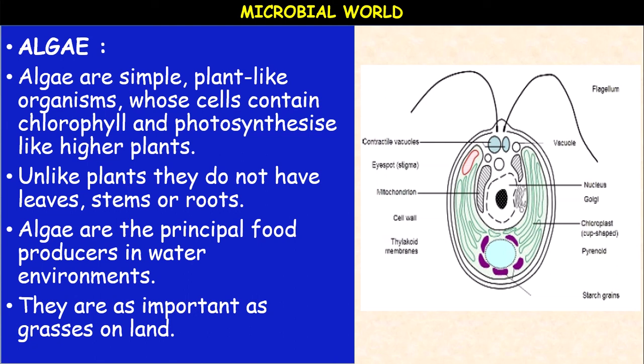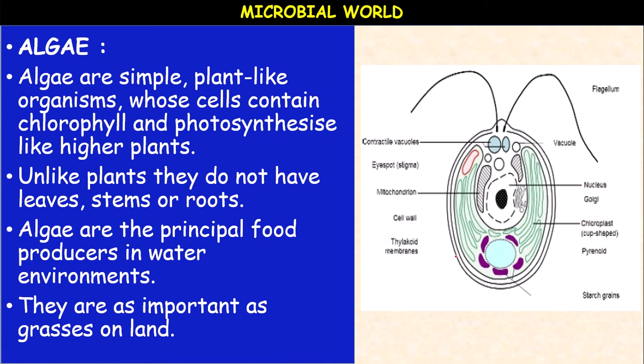So, here is one unicellular alga, Chlamydomonas. These are unicellular and microscopic, while multicellular forms look like seaweeds. Kelps can reach several meters in length. The unicellular forms may take several shapes like spherical, oval, rod shape, spindle shape. Multicellular forms may even form plant-like bodies also. Kelps you can take.